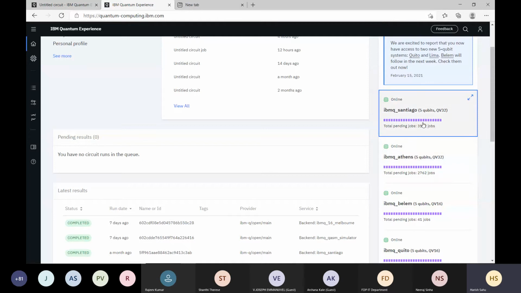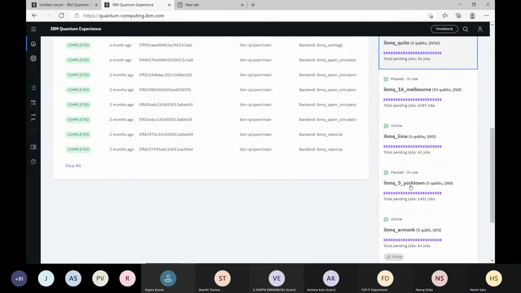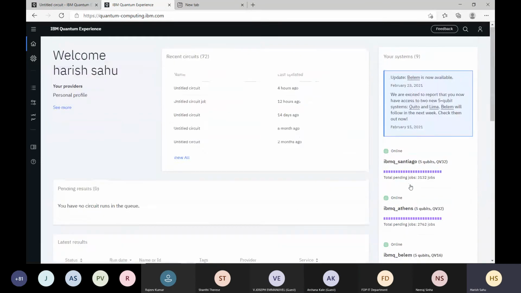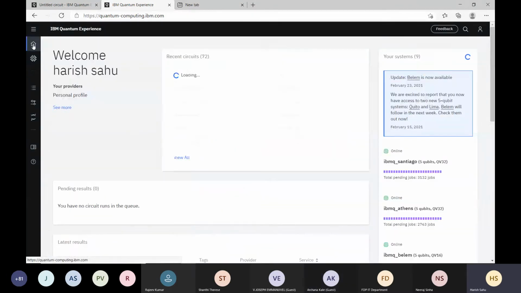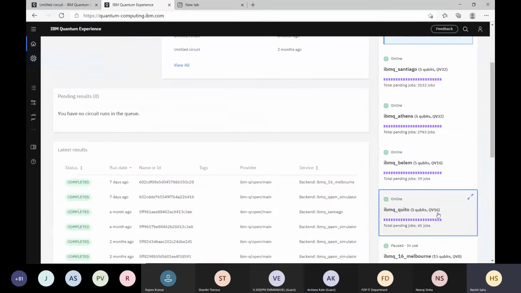If you want to run your quantum circuit on physical devices, then you choose one of the available ones. In this section, all devices are shown, whether they are online, offline or not working. All will be shown here, okay. But if you see here, you will find only online devices.